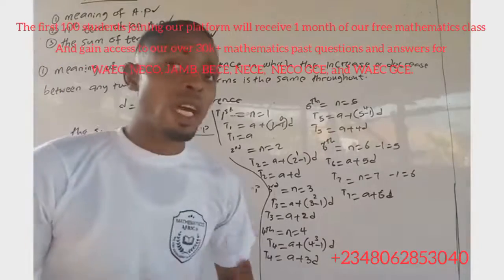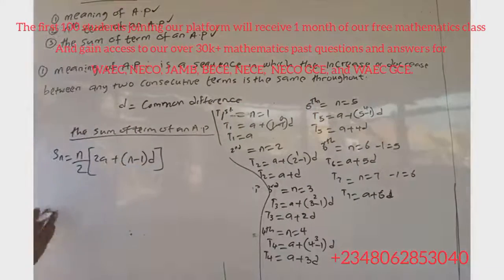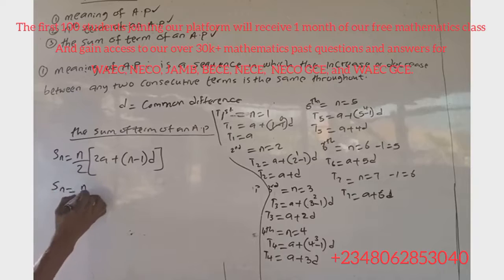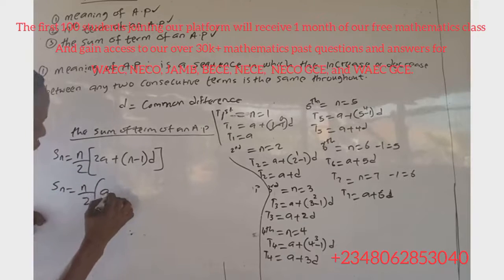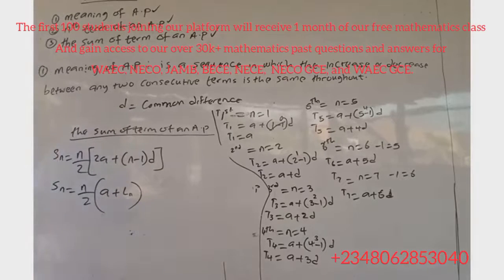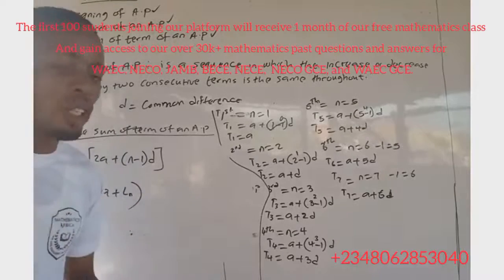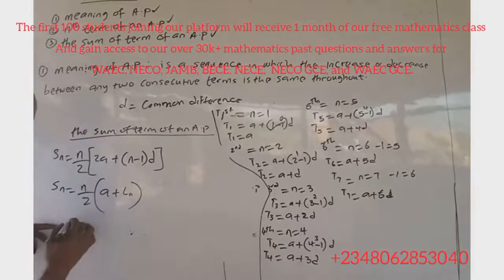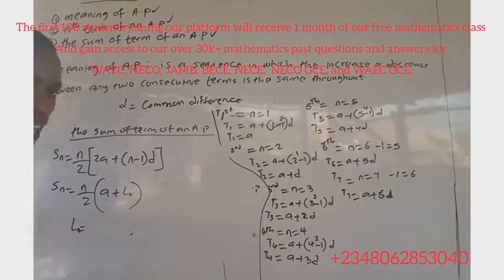In case you are given the last term of the AP, you can use the second formula, where Sn is equal to n over 2 into bracket a plus l, where l is the last term.